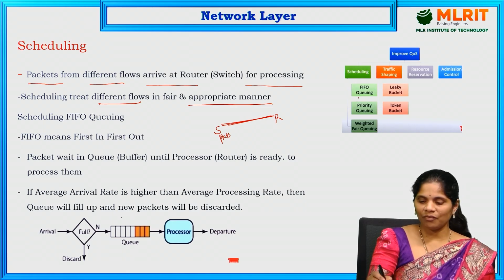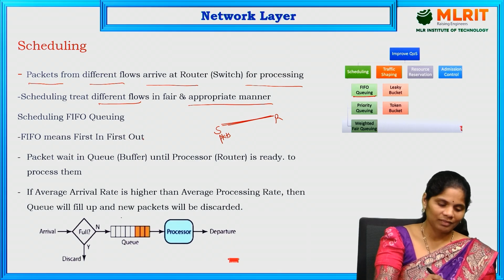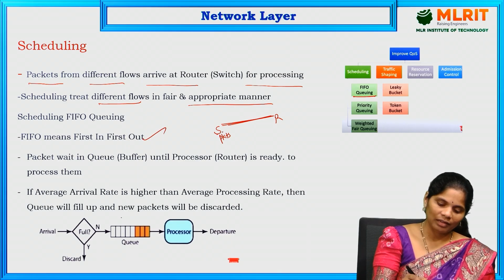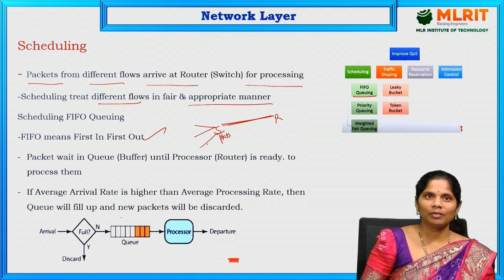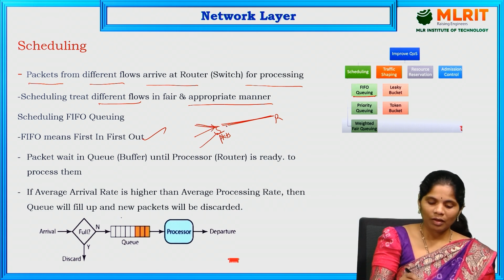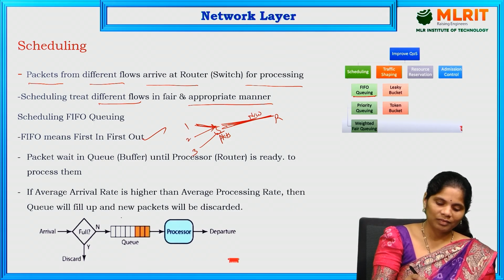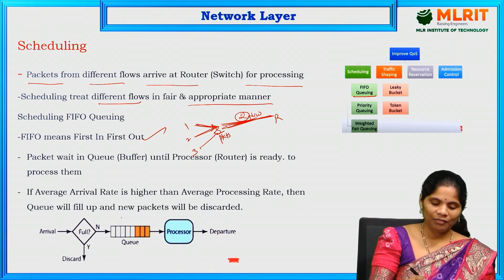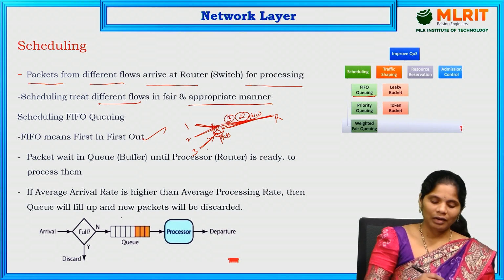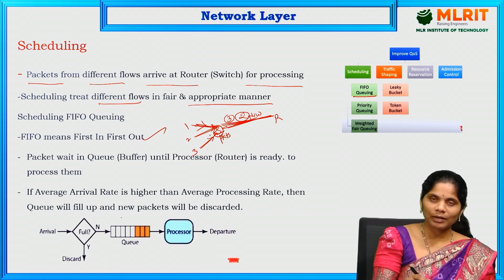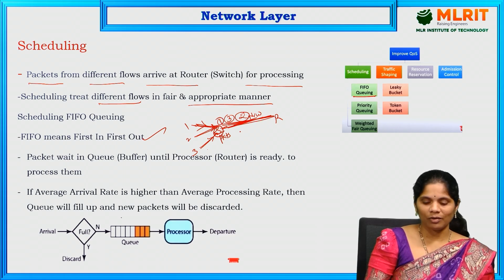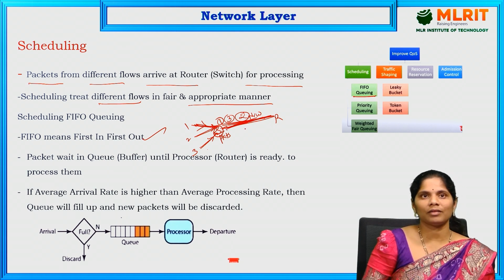So first one is FIFO queuing. FIFO means first in, first out. Suppose this is the sender, and a number of packets arrive at this particular network. Whoever comes first, that particular packet only uses this network. Suppose this is 1, 2, 3. If the second one reaches first, the second packet uses this network first, and later if the third packet is received at this router, it will go after the second one. Who is coming first will use this network. That is first in, first out.